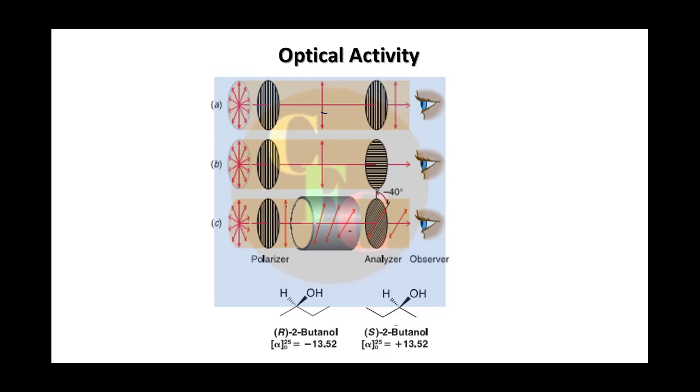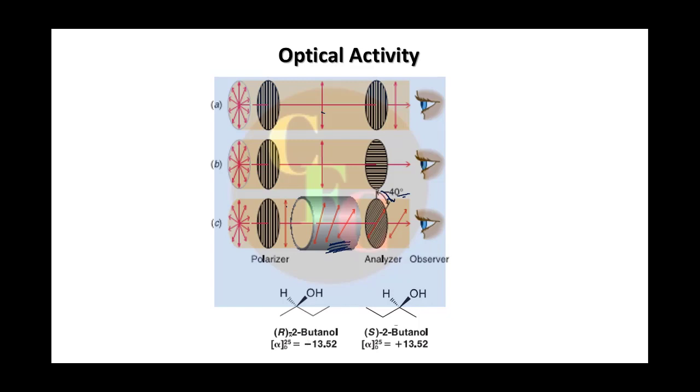And this has rotated the light. Now from the viewer's point of view, you have to rotate anti-clockwise 40 degrees, just as an example, to see the light come out. That's why you will say this molecule or this compound, whatever is here, has rotated it by minus 40 degrees. So if it is minus 40 degrees from the viewer's angle, that means it is anti-clockwise from the point of view of the viewer, and we say it is levorotatory.